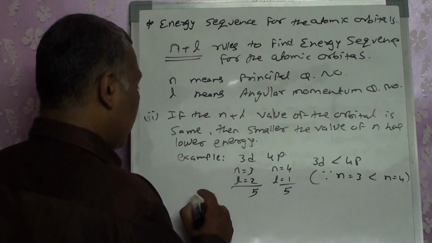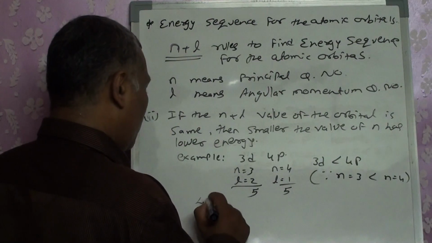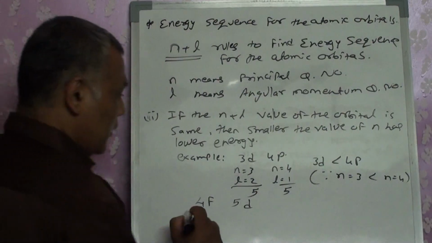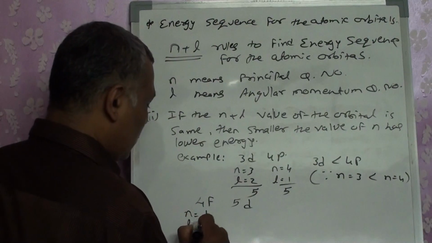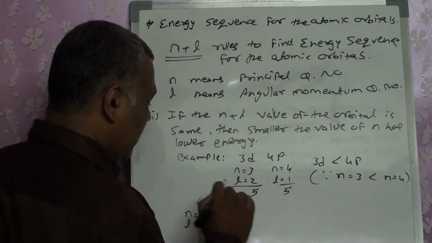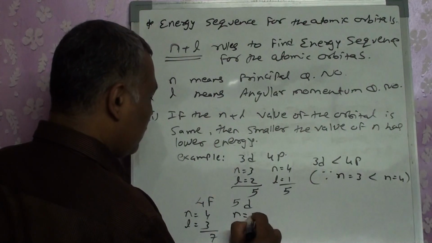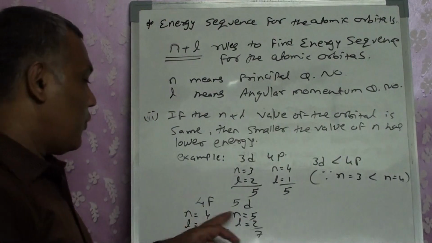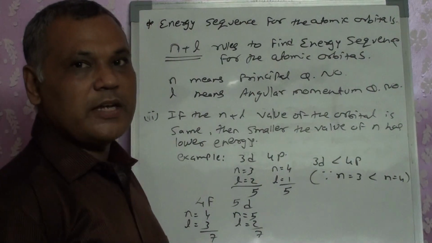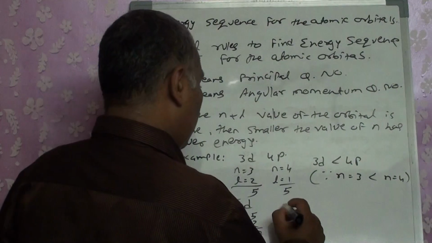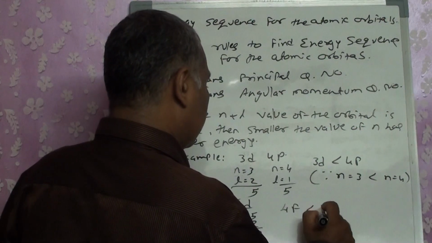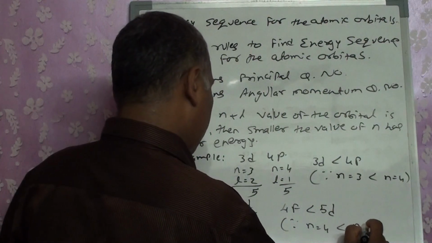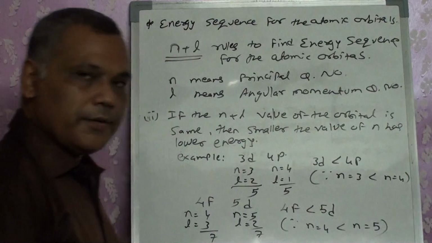Another example, let's take 4f and 5d. Here n will be equal to 4, l is 3, total is 7. Here n is equal to 5, l equals 2, total is 7. So again for both these orbitals the n plus l value is the same, but here 4f is less than 5d, again because n equals 4 is smaller than n equals 5.